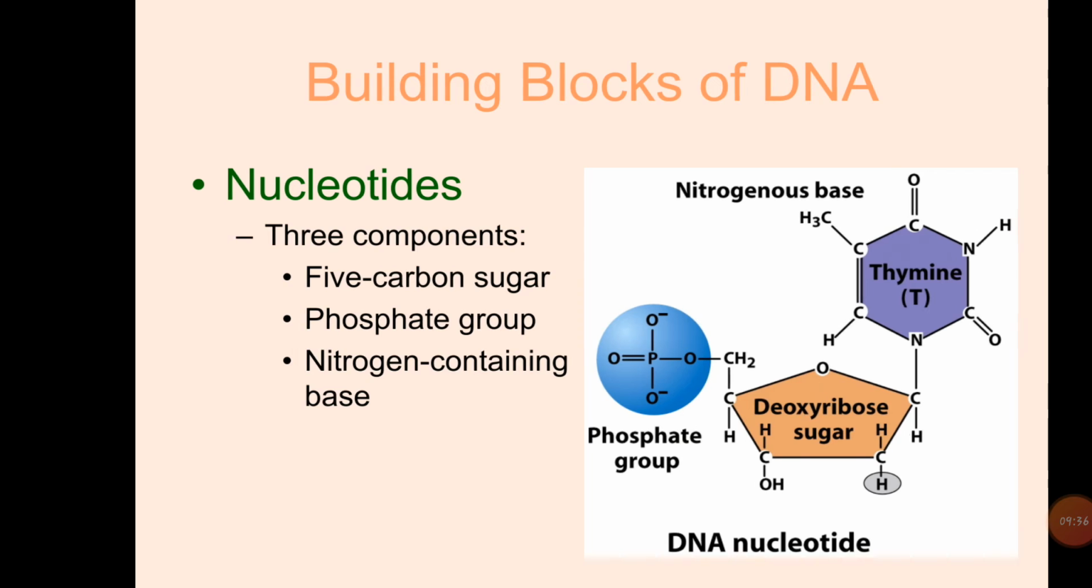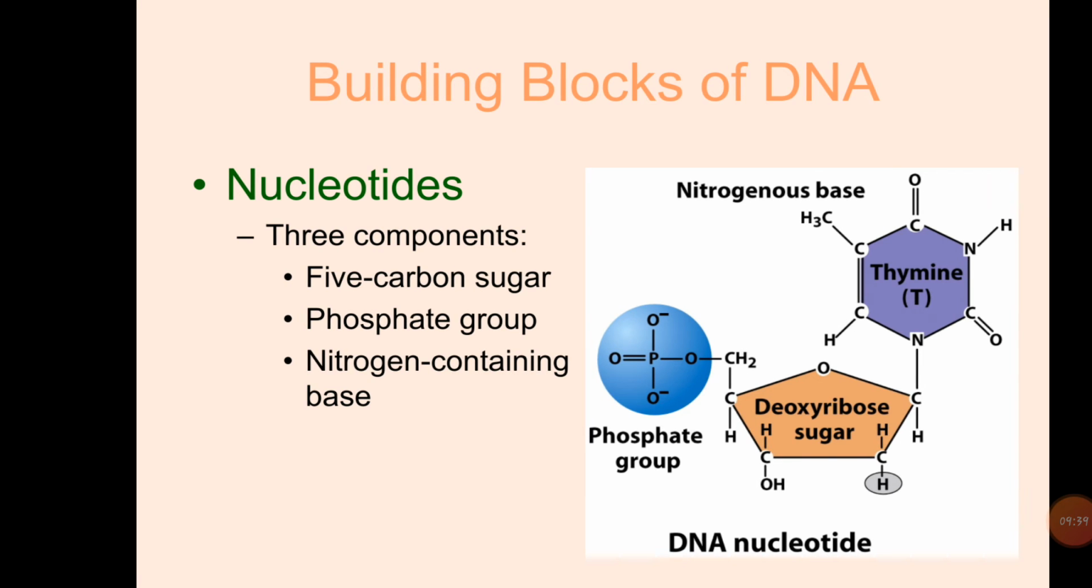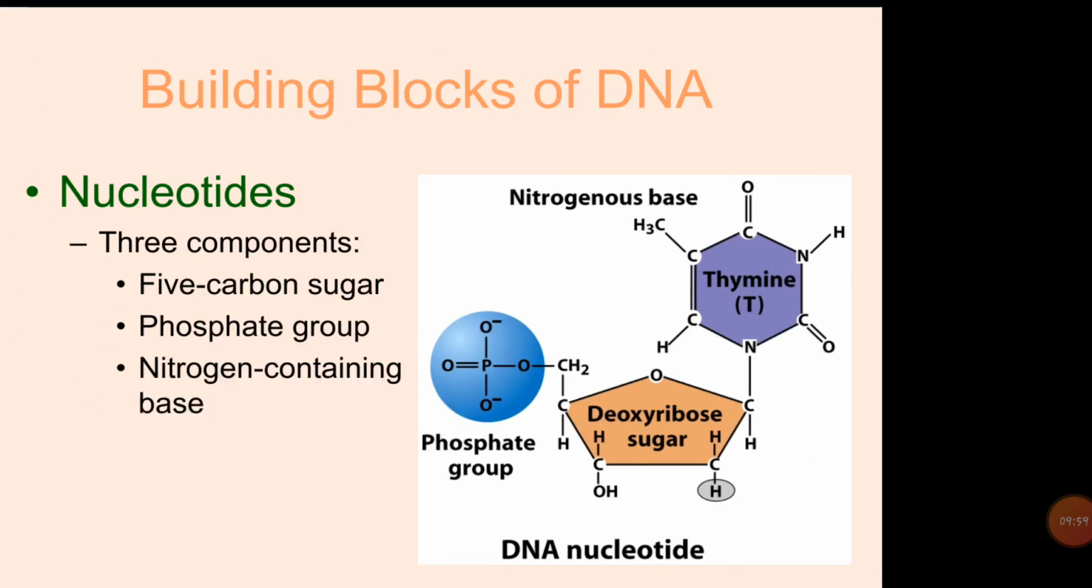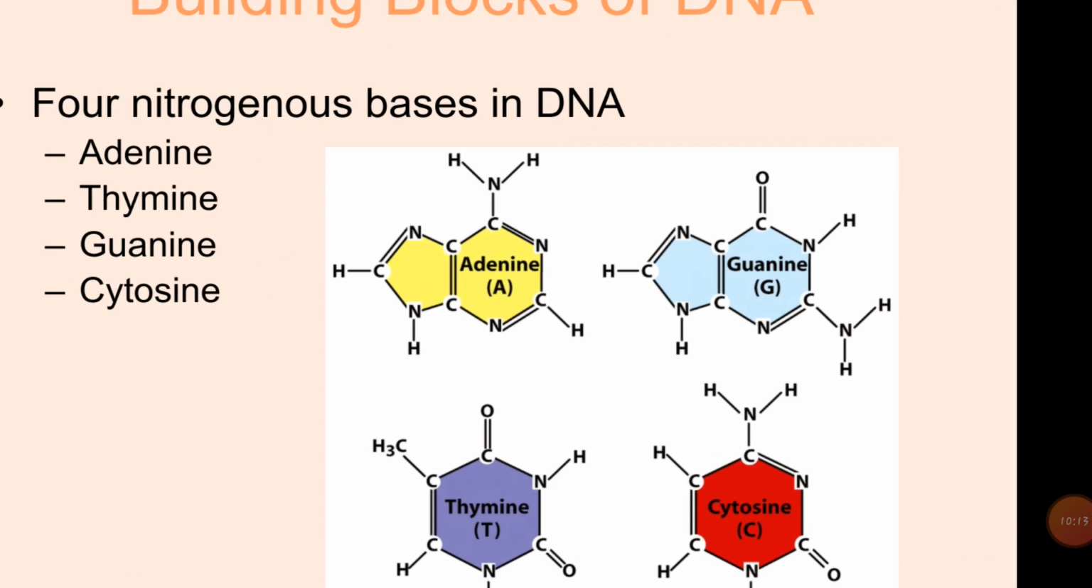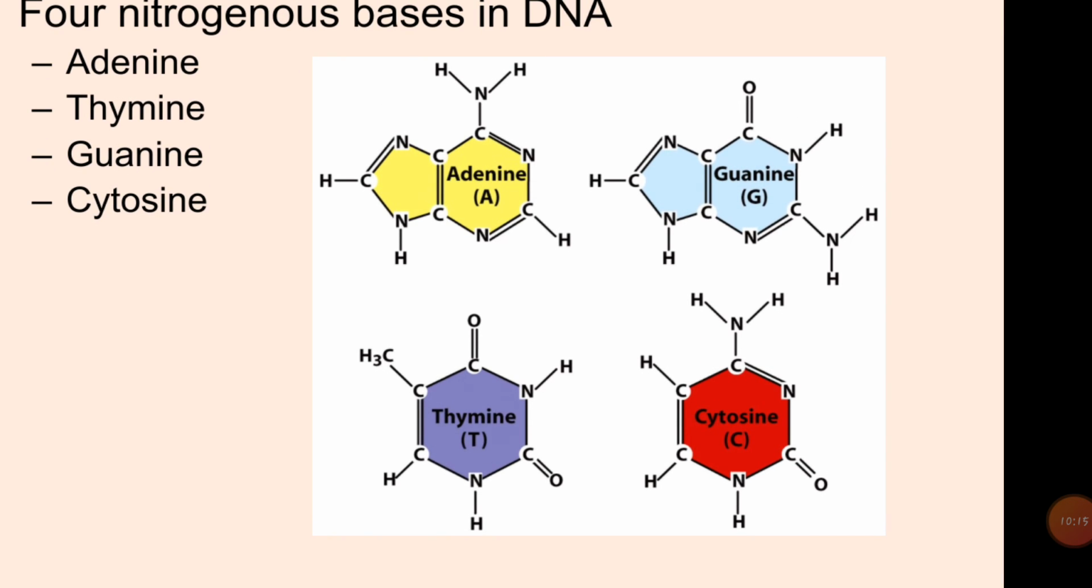Here we can see the structure of a nucleotide. A nucleotide consists of deoxyribose sugar, a phosphate group present on carbon number 5, and one of the nitrogen bases present on carbon number 1. So this is the structure of a nucleotide. Then next, the four nitrogen bases are adenine, thymine, guanine, and cytosine. Here we can see the structure of adenine, guanine, cytosine, and thymine.